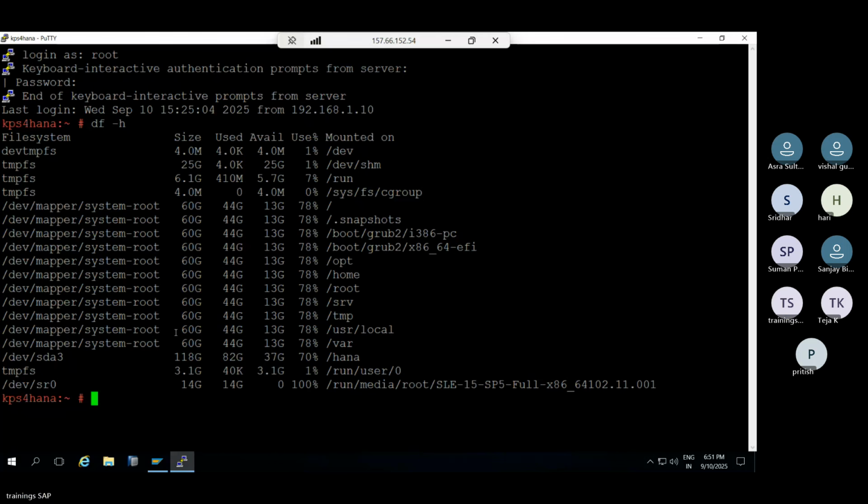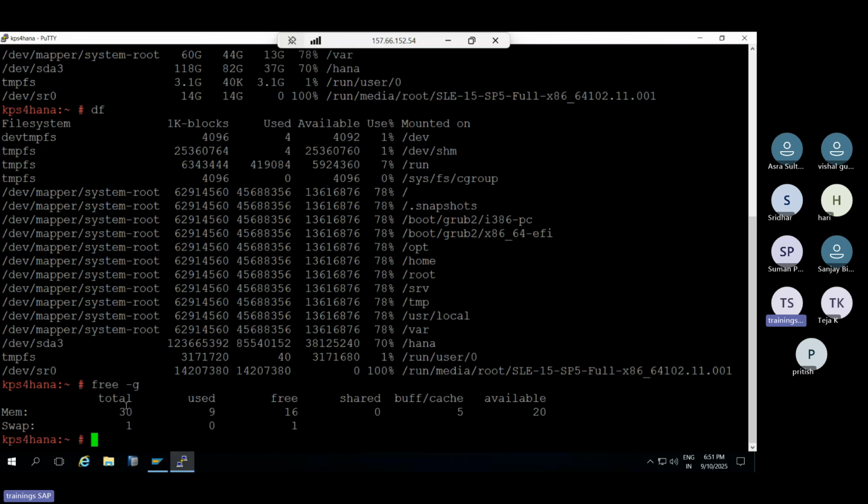So here df means display file systems. Otherwise, if you just type df, it will display like this, bytes wise. Right? So free space -g is the memory. How much memory you have and how much is used, that is displayed here.